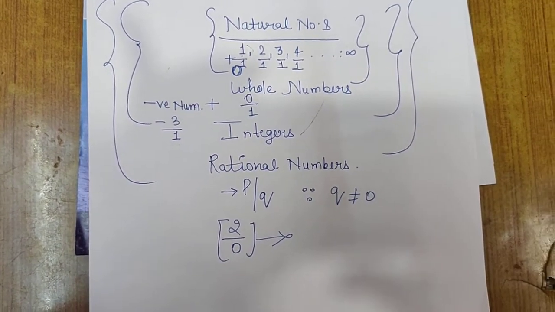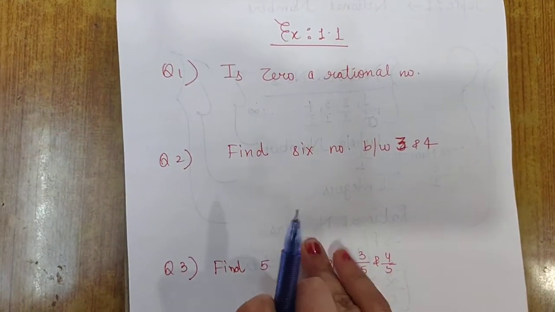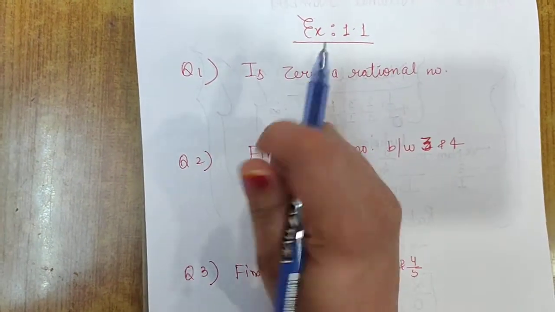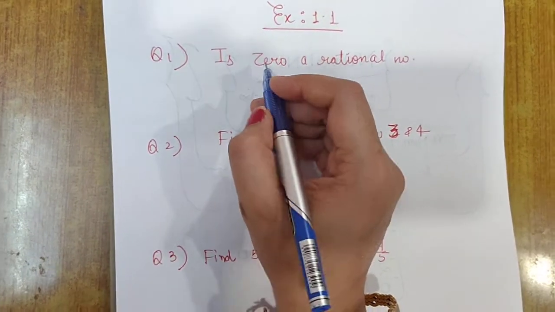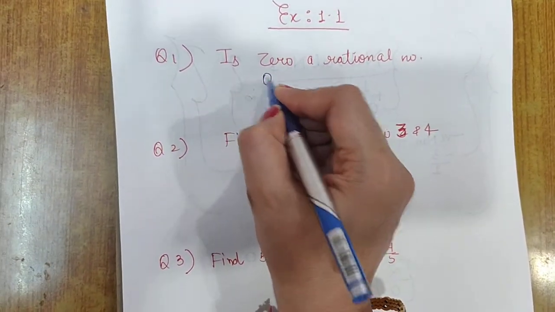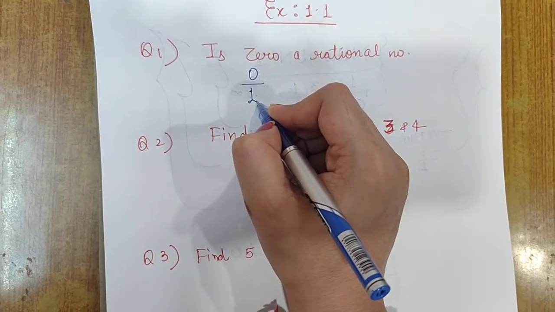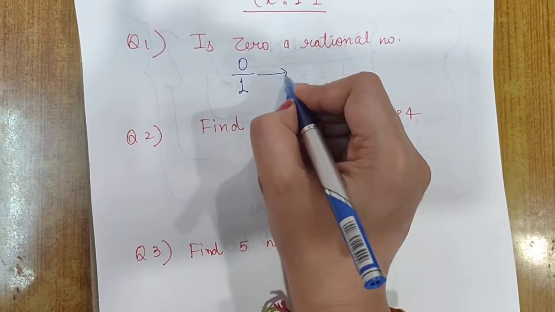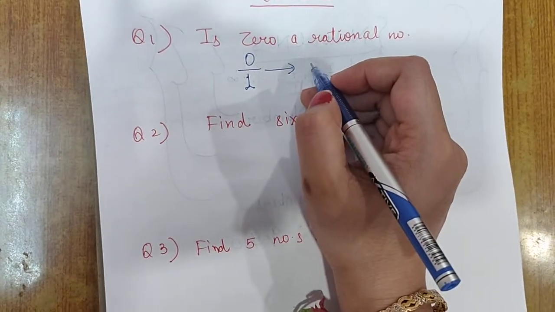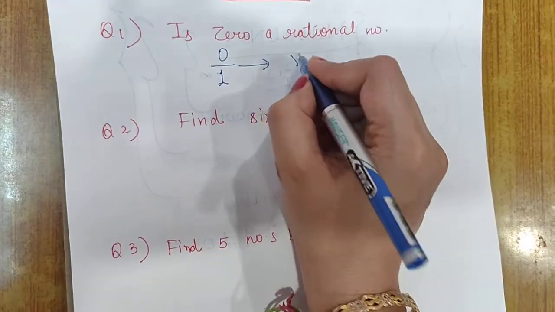Fine. Now come to Exercise 1.1 of NCERT. First question: is 0 a rational number? Just now I explained that 0 can also be written in the form of p upon q as 0 upon 1, because there is no problem with 1 in the denominator. So yes, this is a rational number, and we can write it in p upon q form as 0 upon 1.